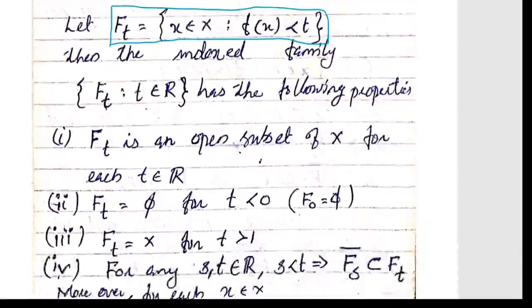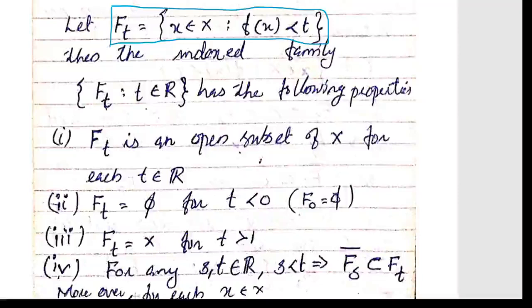First property: f_t is an open subset of X for each t belongs to R. We want to prove that this set is open. Next, f_t is equal to the empty set for t less than 0, and f_t is equal to the entire set X for t greater than 1.